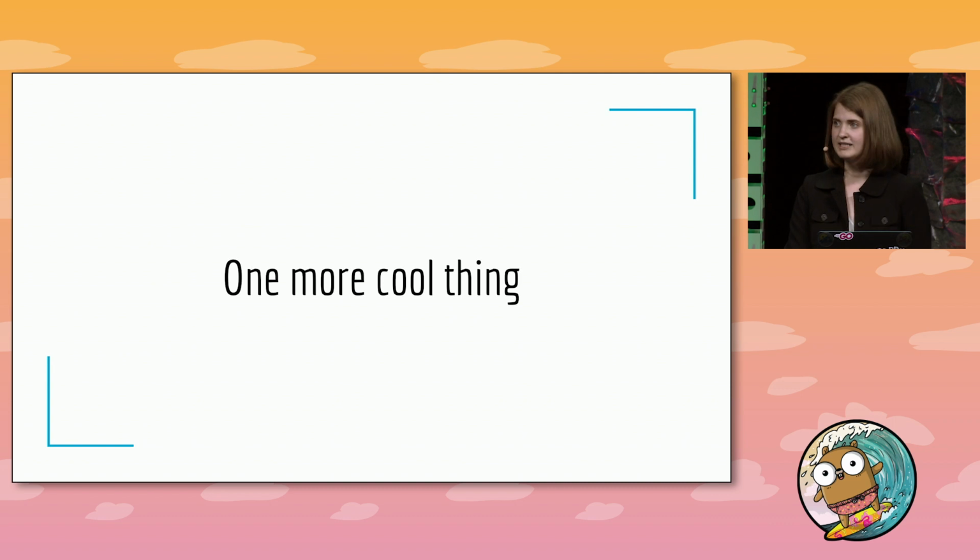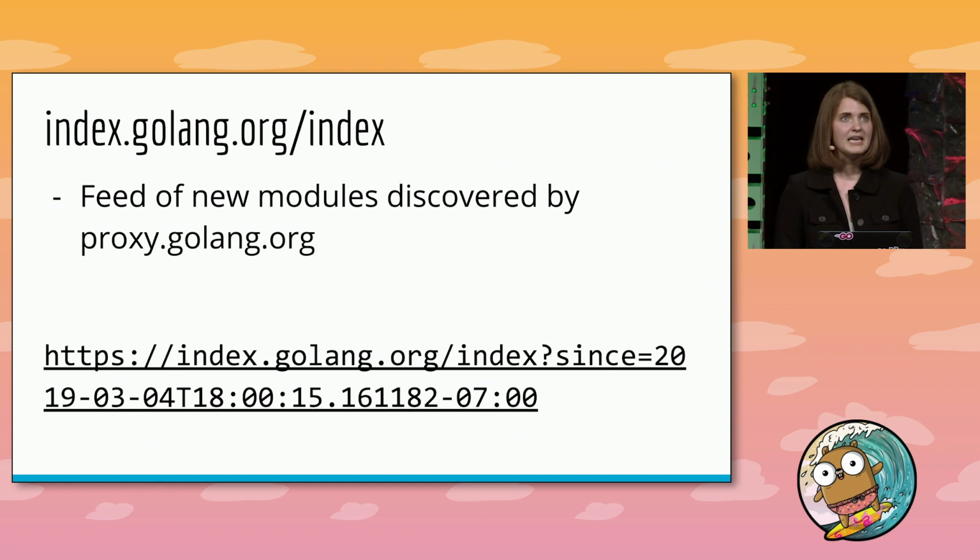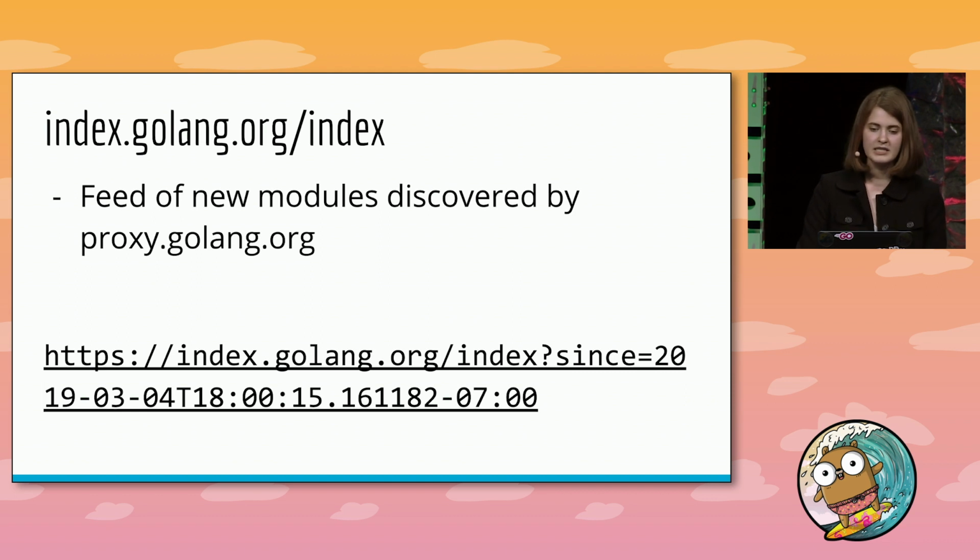So we've talked about proxy.golang.org and sum.golang.org, but there is one more service that the Go team is providing in conjunction with these, and that's a module index. index.golang.org is just a simple feed of new modules as they're discovered by the proxy. And you can see this feed at index.golang.org/index.